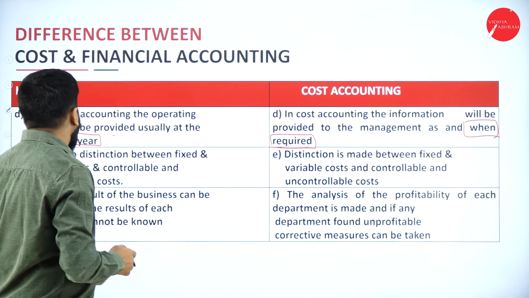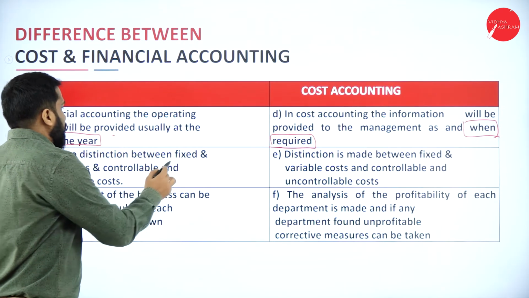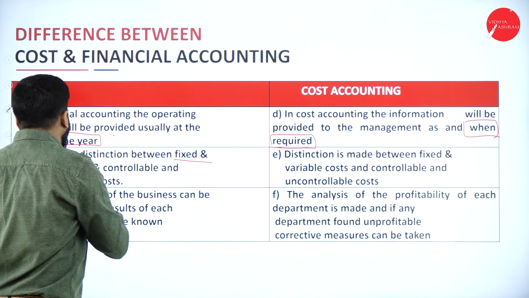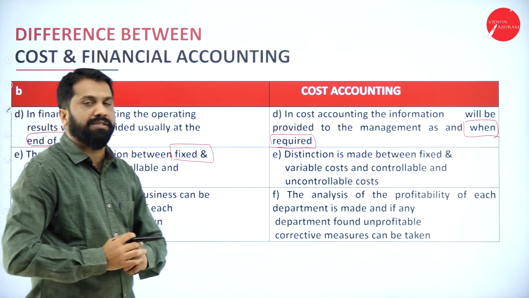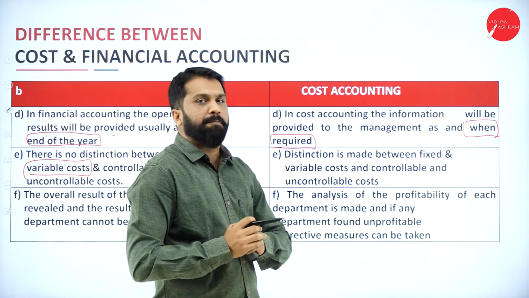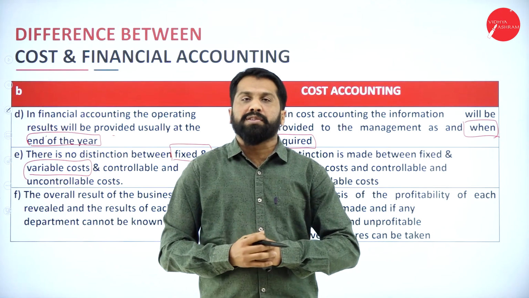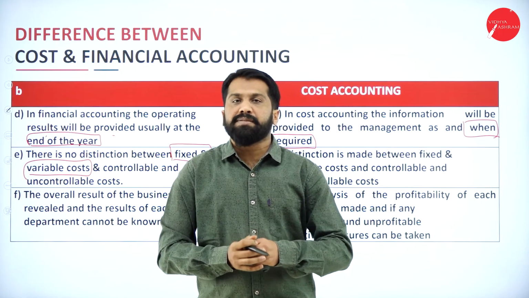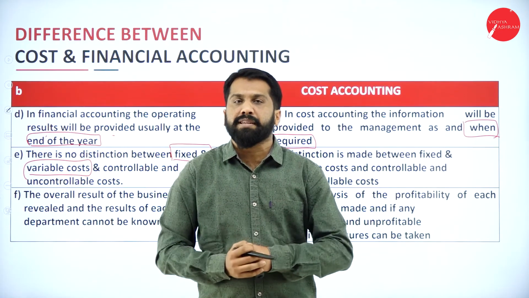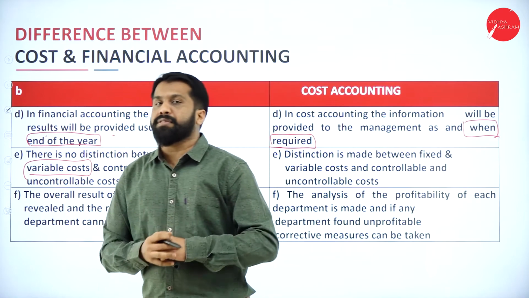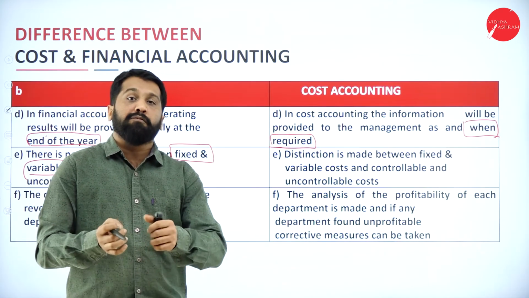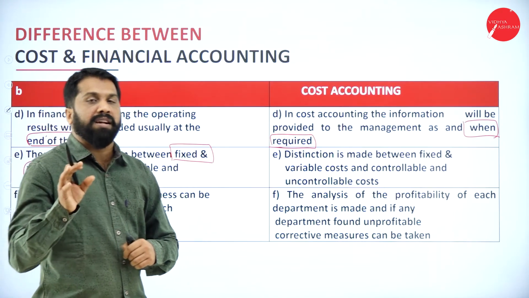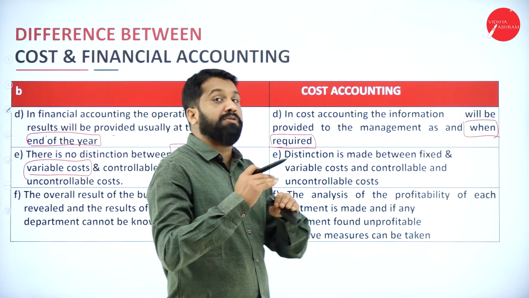Next, there is no distinction between fixed and variable cost in financial accounting. I'll explain later what is fixed, what is variable. Fixed means very simple: your rent, what you're paying. Even though you have 5 members in your family or 10 members, your rent is fixed. But food expenses, if there are only 5 members, the food expense will be less.